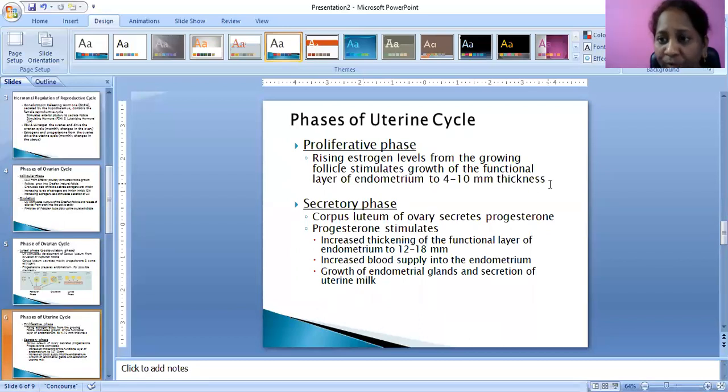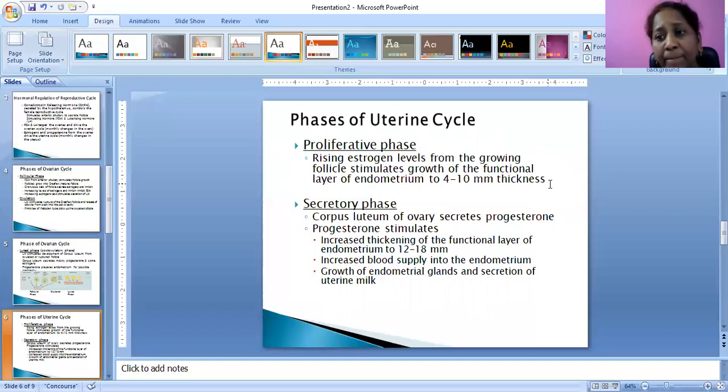In the ovarian cycle, when the Graafian follicle is formed, granulosa cells will be secreting estrogen hormone. That estrogen hormone will affect the uterine cycle also.